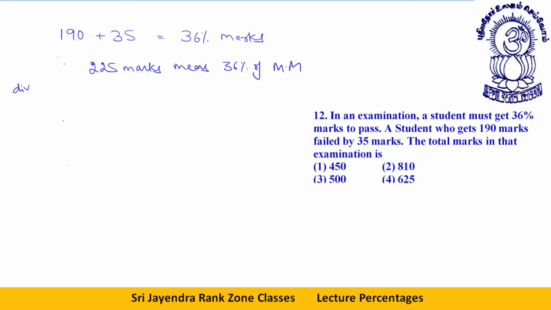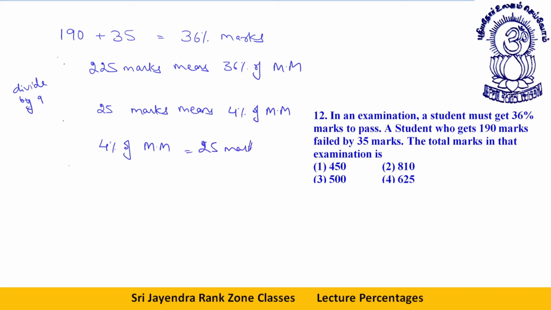If I divide by 9, 25 marks means 4% of maximum marks. So 4% of maximum marks is equal to 25 marks.